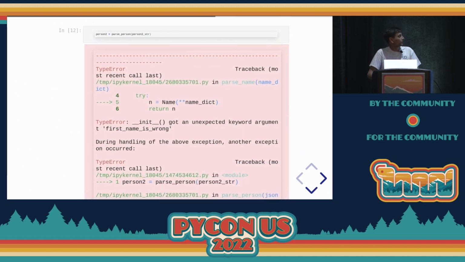So we'll take an example. Oh, yes, I forgot about this. This is what happens if we parse the second string, which is invalid. We'll get the error that there's no attribute called first name, it is wrong. So we can see that we get this exception when we try to parse the name because the second JSON was not a good JSON for our model.